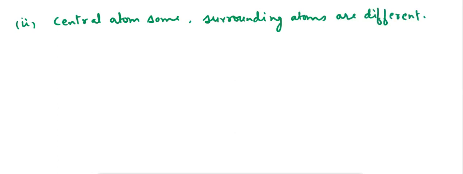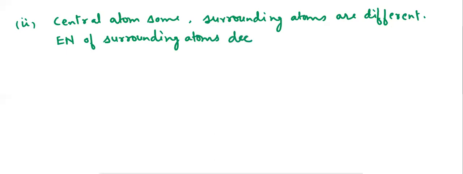Here in this case, as the electronegativity of the surrounding atom decreases, bond angle increases. So we can write, as electronegativity of surrounding atoms decreases, bond angle increases.